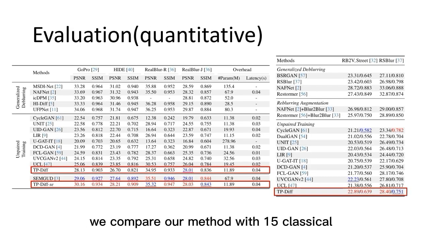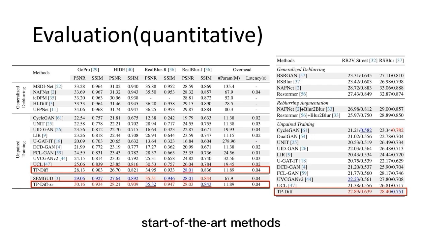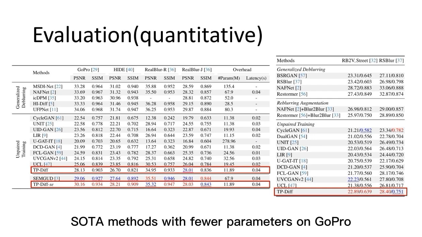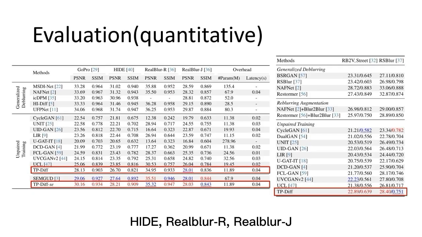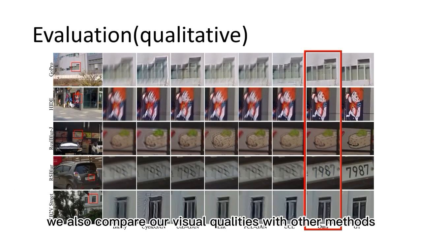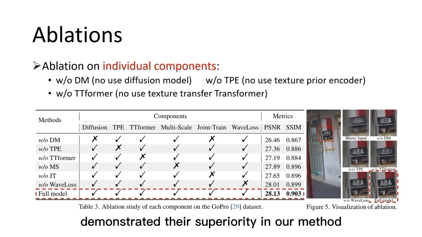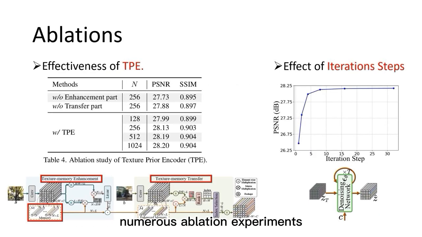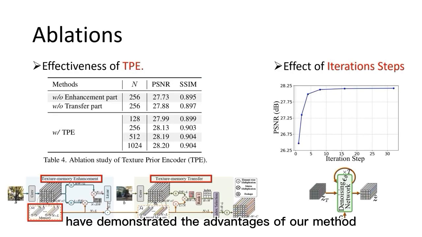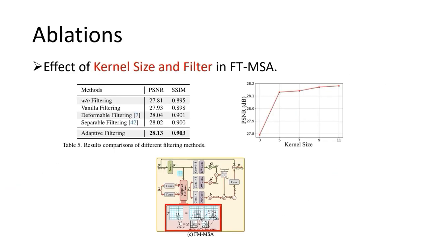We compare our method with 15 classical state-of-the-art methods. Our method outperforms other SOTA methods with fewer parameters on GoPro, HIDE, RealBlur-R, RealBlur-J, RB2V_Street, and RSBlur datasets. We also compare our visual qualities with other methods. Ablation experiments regarding each component demonstrate their superiority in our method. Numerous ablation experiments have demonstrated the advantages of our method.